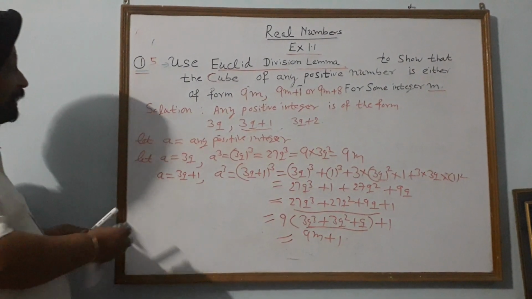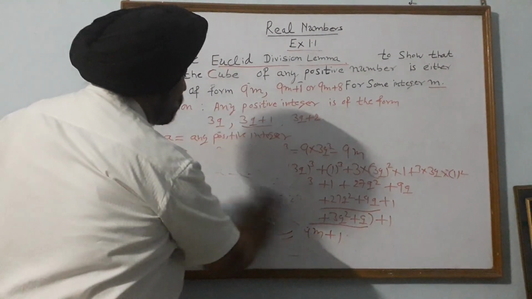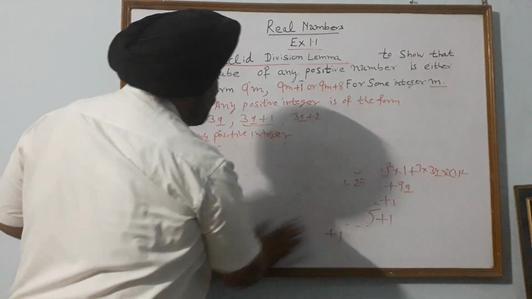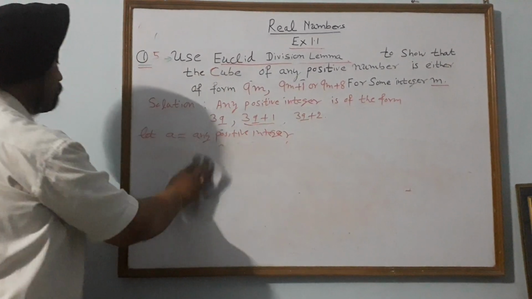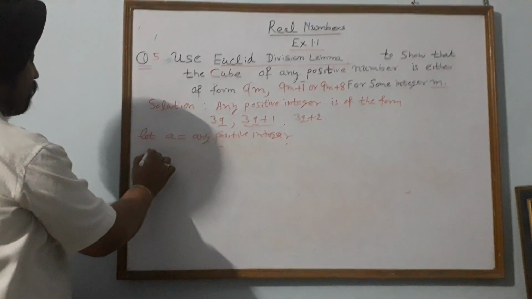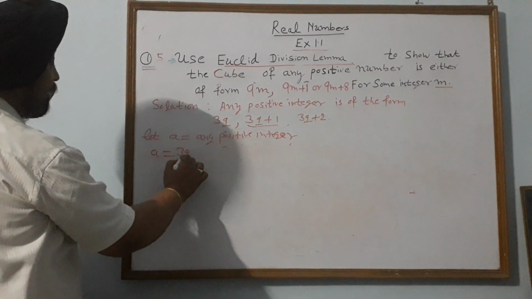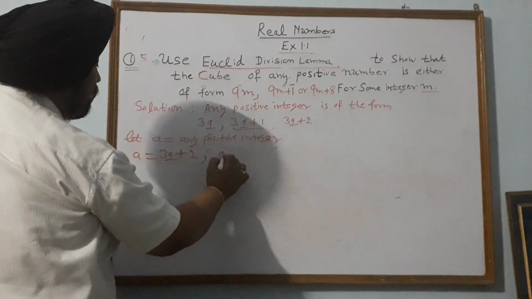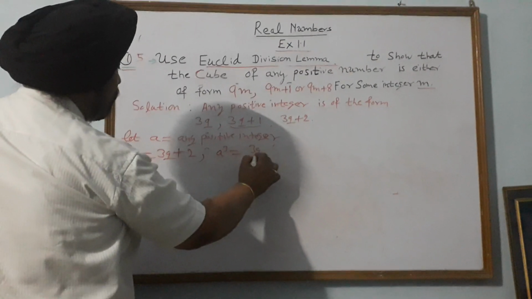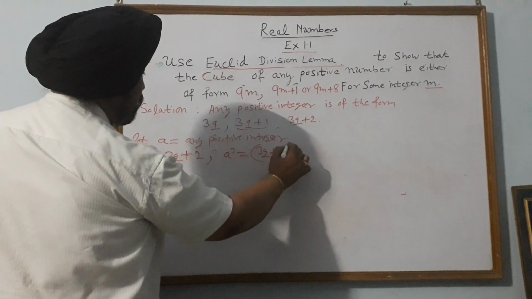So if a is equal to 3q plus 1, then a cube is of the form 9m plus 1. Now the last value of a: a can take the value 3q plus 2. If a is equal to 3q plus 2, then what is a cube? a cube is equal to (3q plus 2) whole cube.